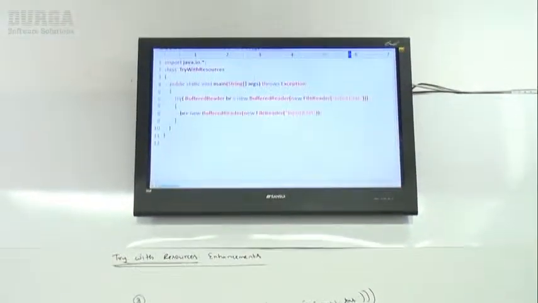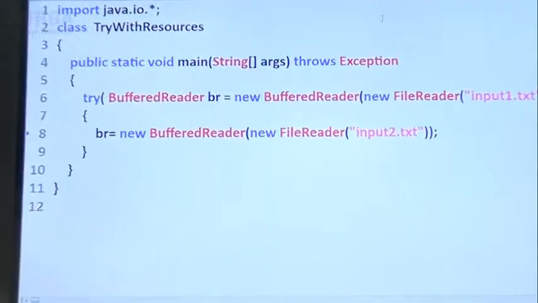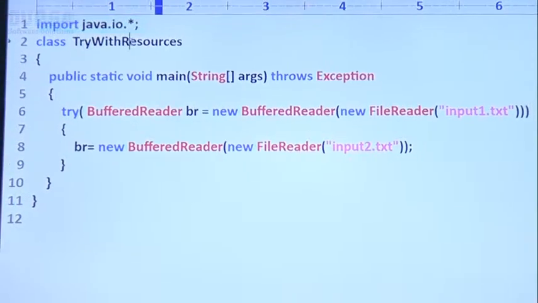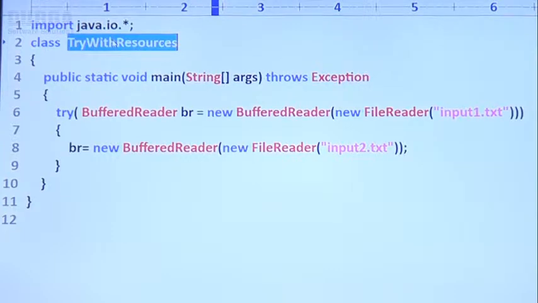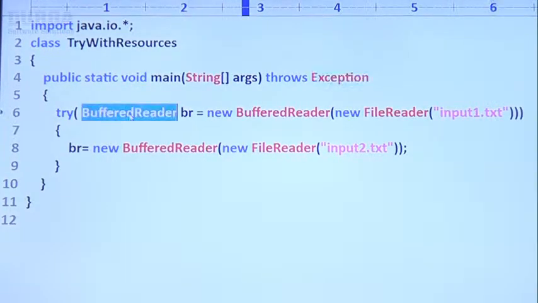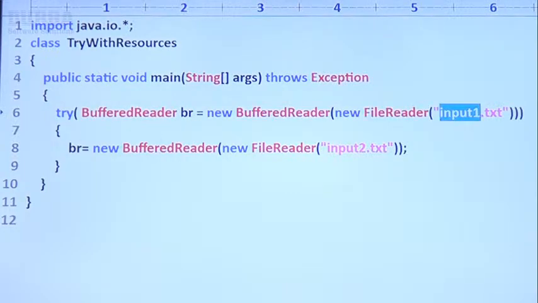I'm taking a small example. Import java.io.*, and the class name is TryWithResources. Public static void main throws Exception. BufferedReader BR is equal to new BufferedReader of new FileReader of input1.txt.